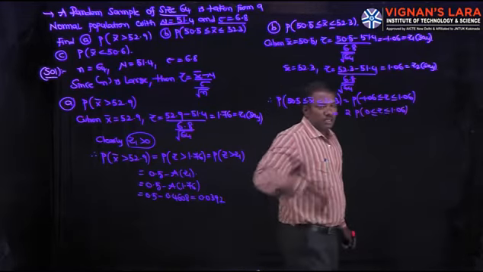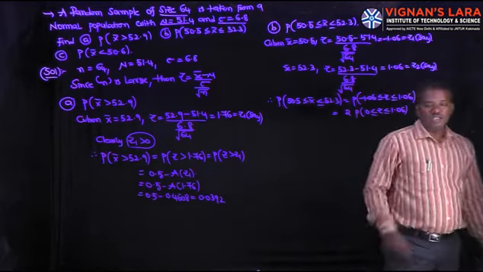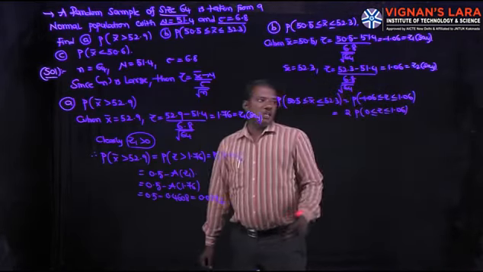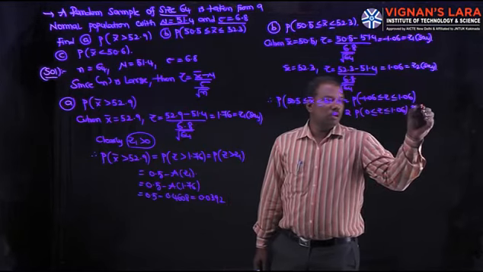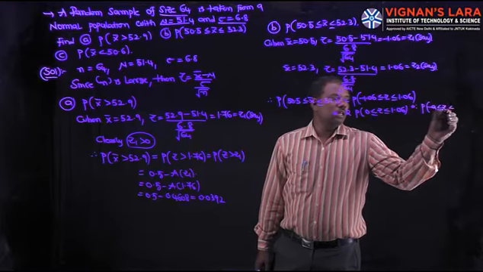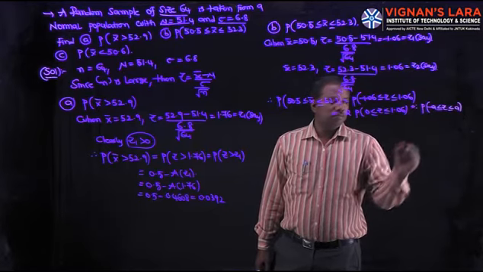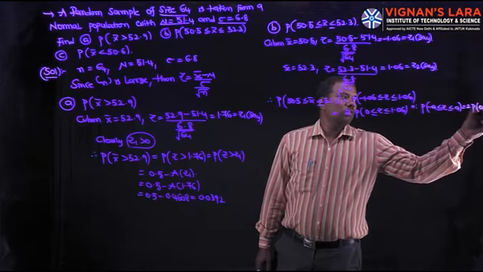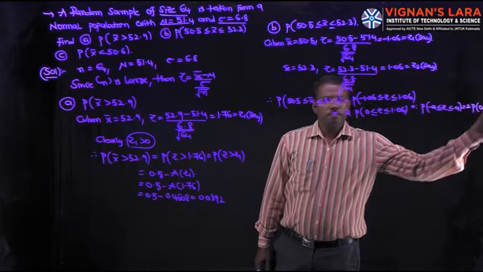P of minus a less than or equal to z less than or equal to a is nothing but 2 into P of 0 less than z less than a. This is the reason.